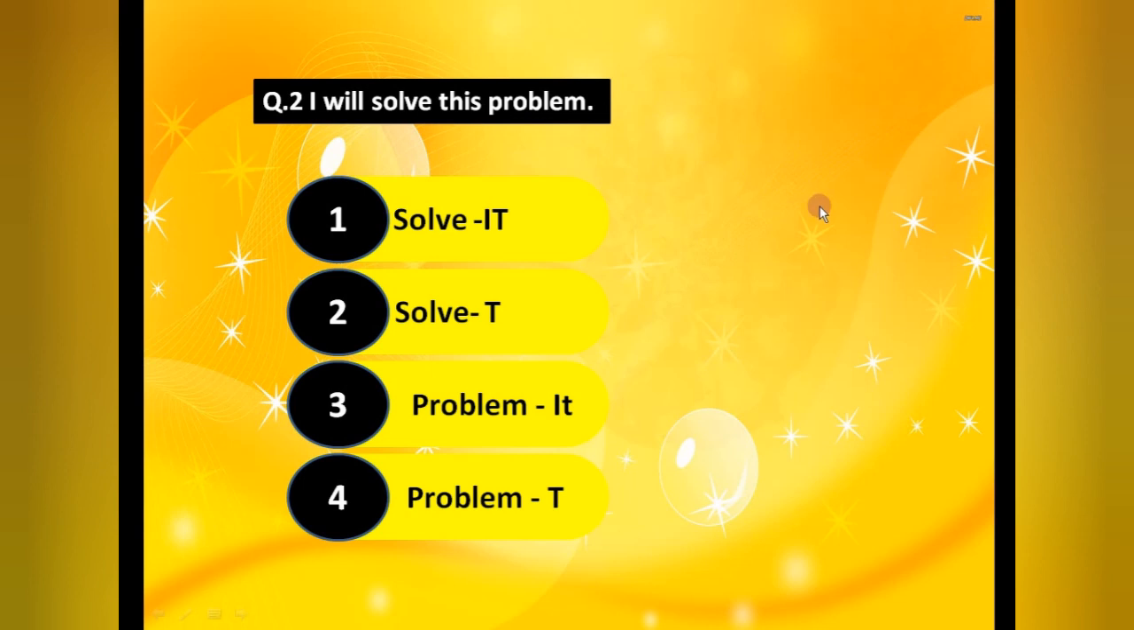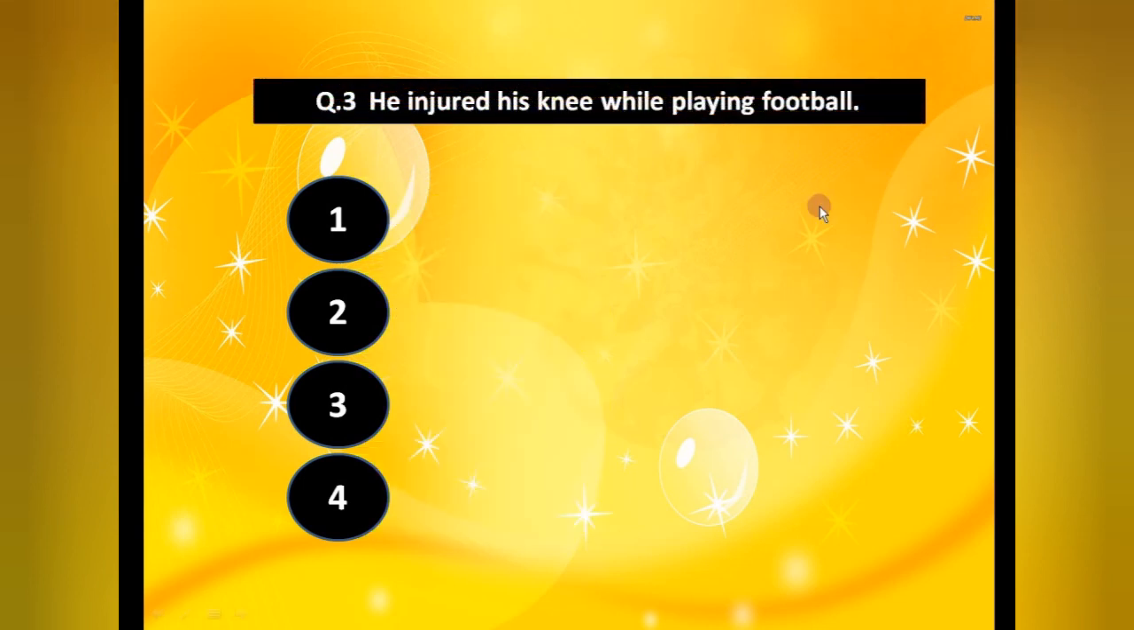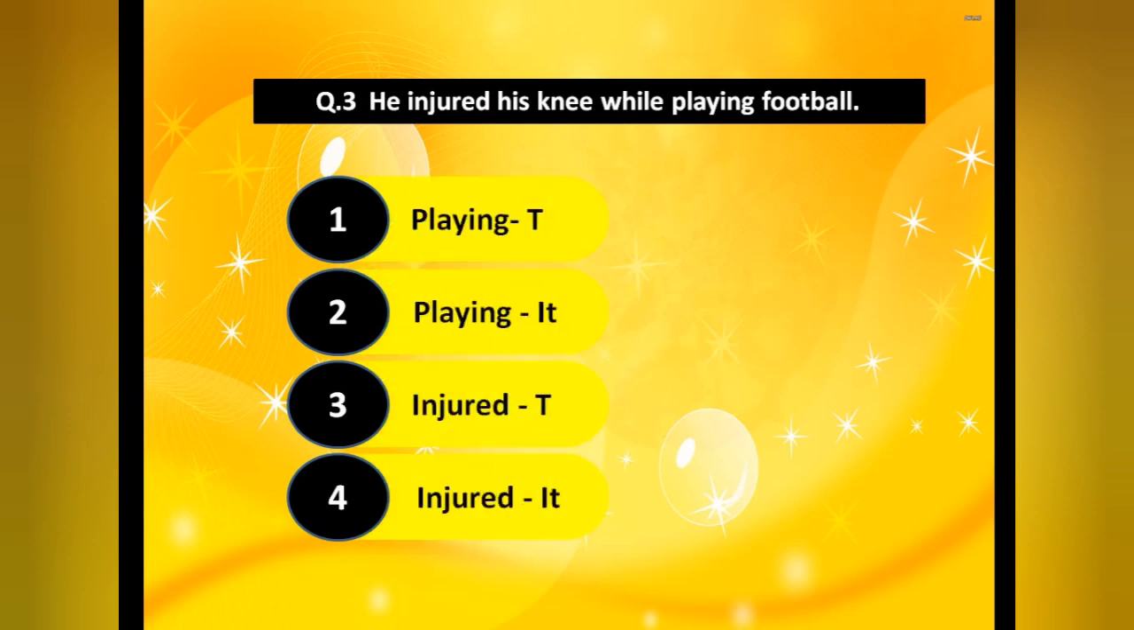Okay. Next one. He injured his knee while playing football. Now again, first of all, identify the verb, playing or injured. Which one? See students, the ing form, if it is acting as a verb, will always come with a helping verb, like is, am, are, was, were, has, have, had, been. Any helping verb you will get, and then you will get the ing form. So in this we don't have any helping verb. It means this ing is not acting as a verb over here.